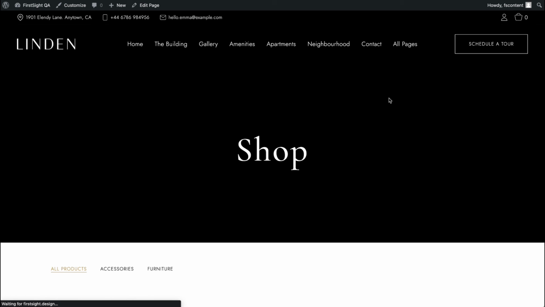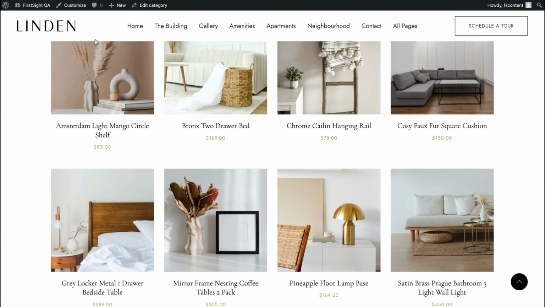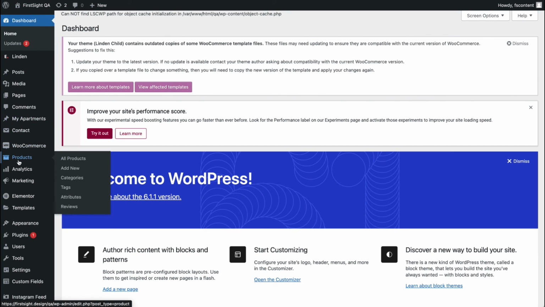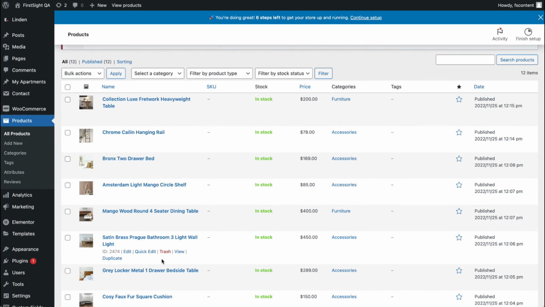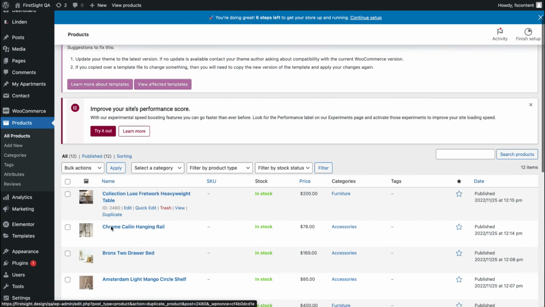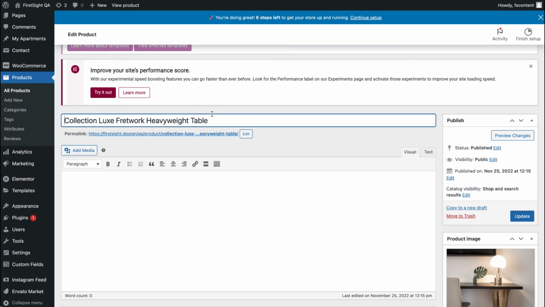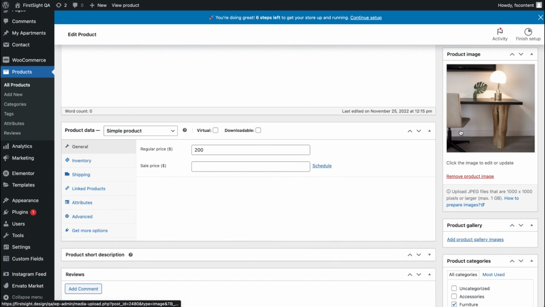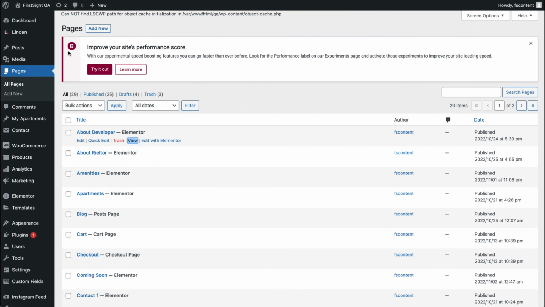And we also have a shop. We have a catalog. So let's take a look at our products. To add products, you need to go to your admin panel, and here you'll see the list of all products that are added to our website. You can remove them by clicking on trash, or you can edit existing products by simply clicking on the edit action, changing the name of the product, providing the product image that appears in the catalog, adding some images for the product gallery. Let me show you.